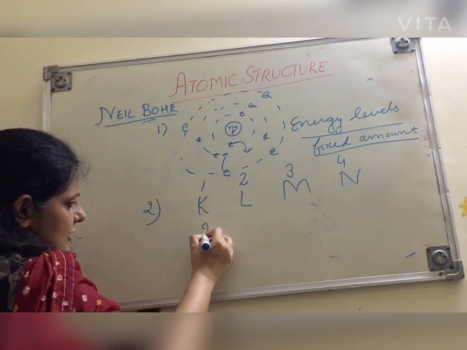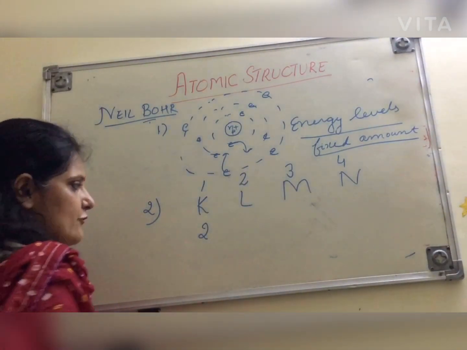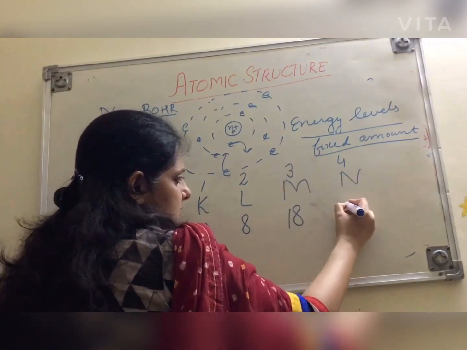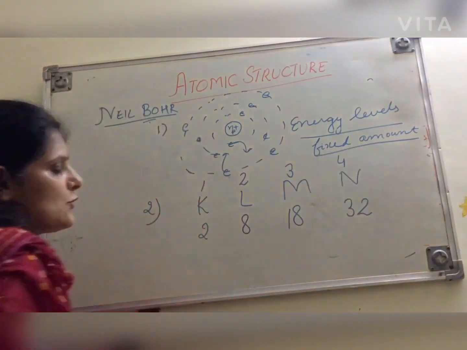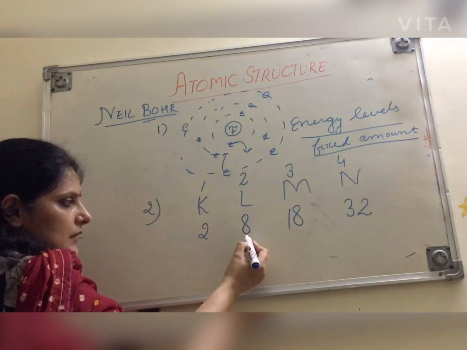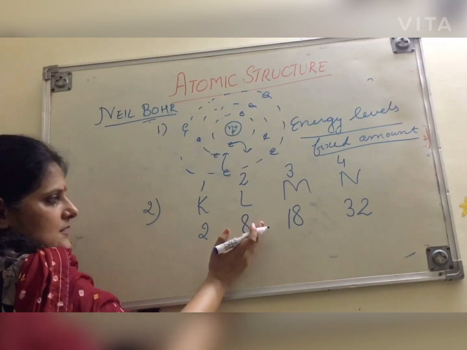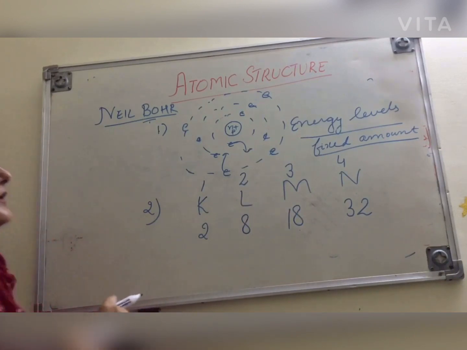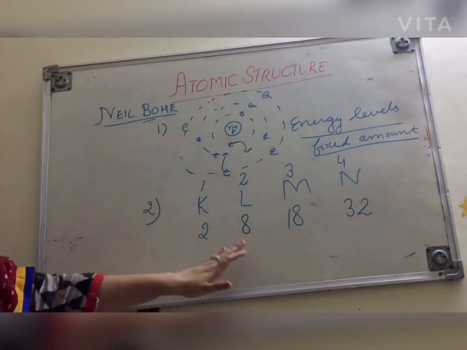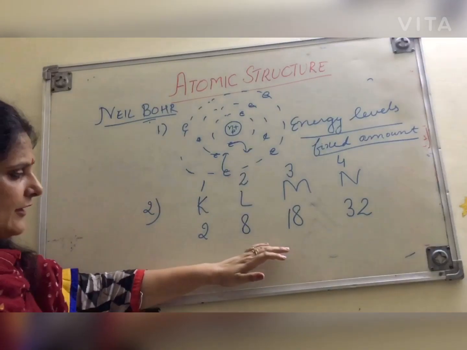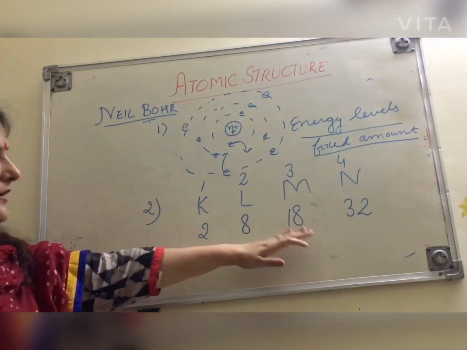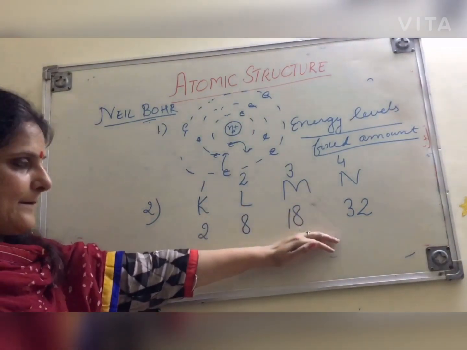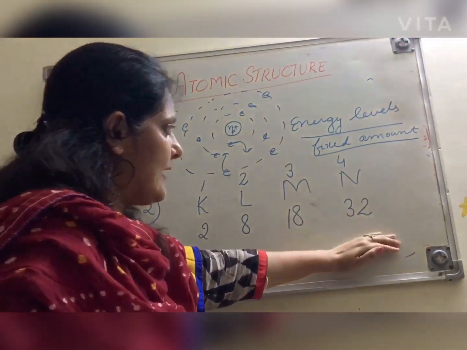For example, K shell can have a maximum of 2 electrons, L 8, M 18 and N 32. Unless and until L shell has 8 electrons, only after that will an electron enter the M shell. If L is having 6 electrons, we cannot put an electron into the M shell. First, all the 8 electrons are to be filled in L, then 18 in M, and then in the N shell.